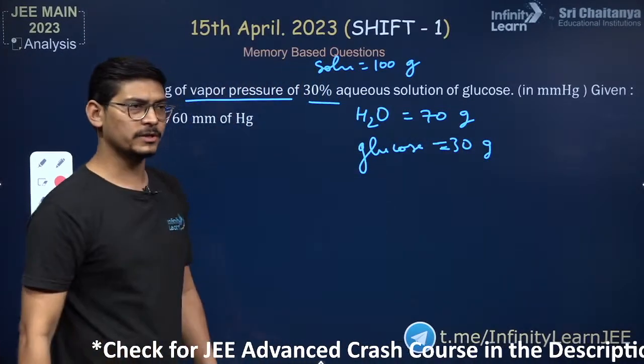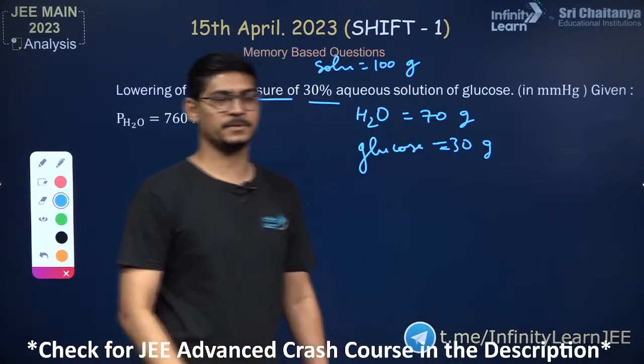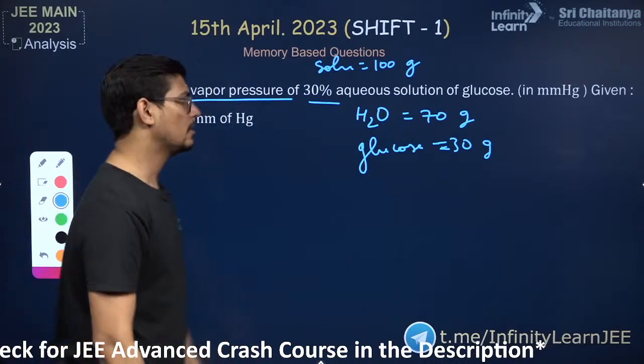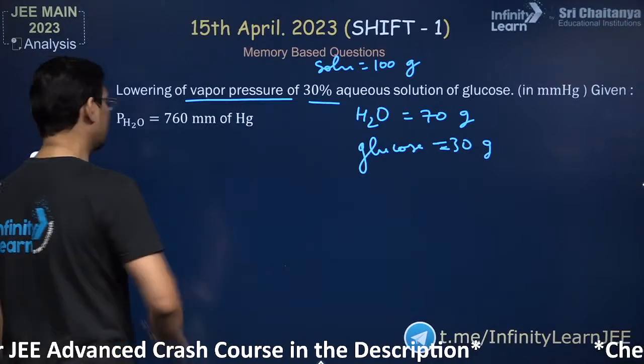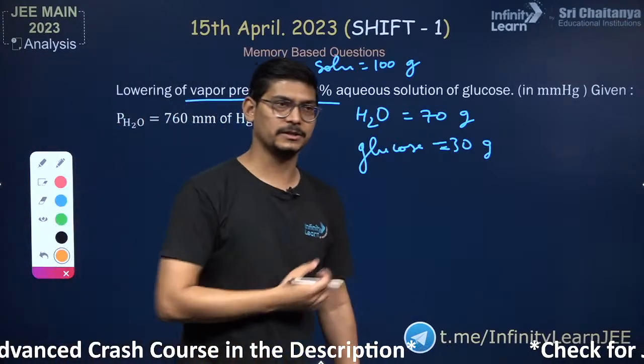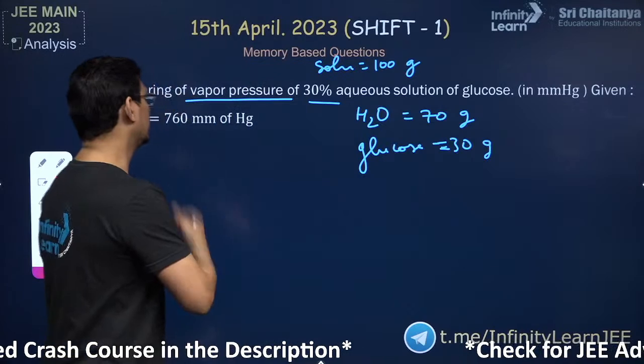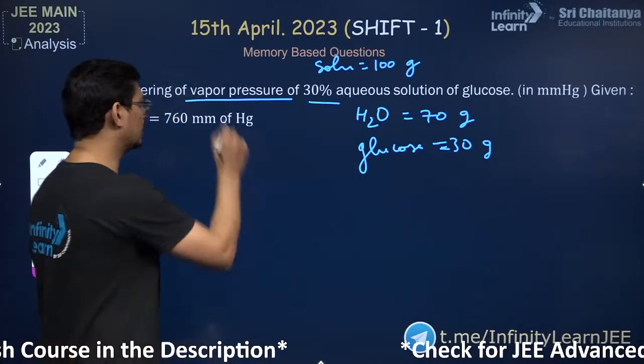So what will be the lowering of vapor pressure? जल्दी बताओ मुझे कैसे कैलकुलेट करेंगे? राउल्ट्स लॉ से कैलकुलेट करेंगे ना, है ना? We will calculate it using Raoult's law. So how will you do it? So actually see what is the answer?